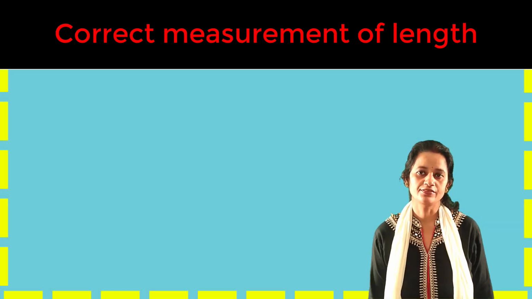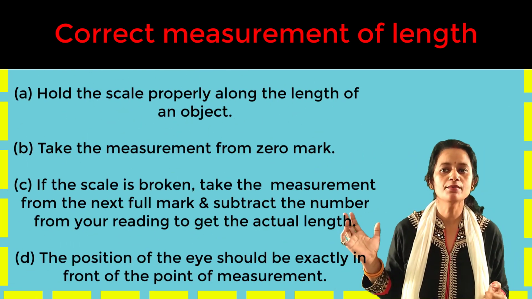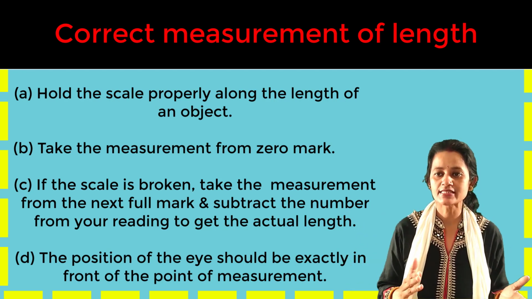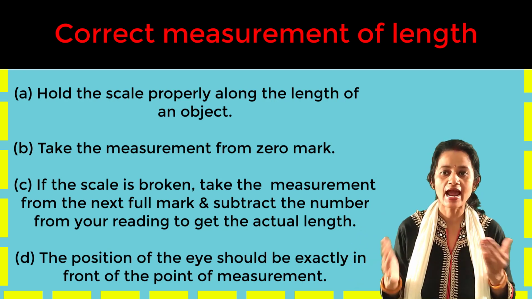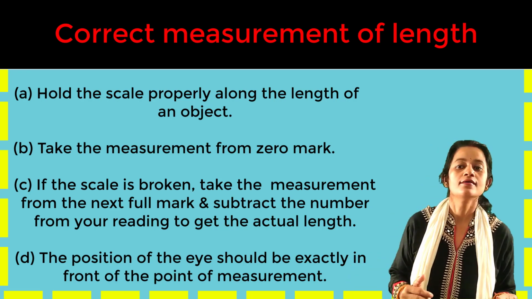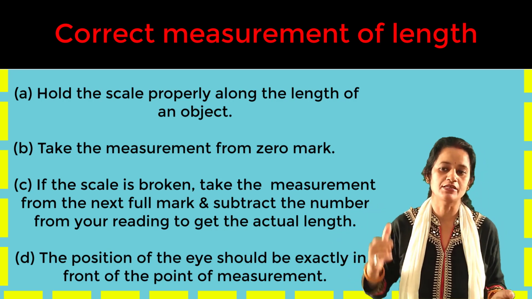Correct measurement of length. Hold the scale properly along the length of an object. Take the measurement from the 0 mark. If the scale is broken, take the measurement from the next full mark and subtract that number from your reading to get the actual length. The position of the eye should be exactly in front of the point of measurement.